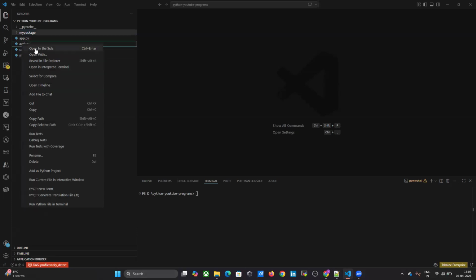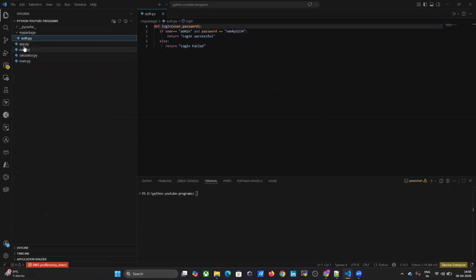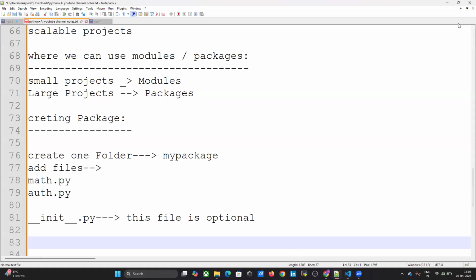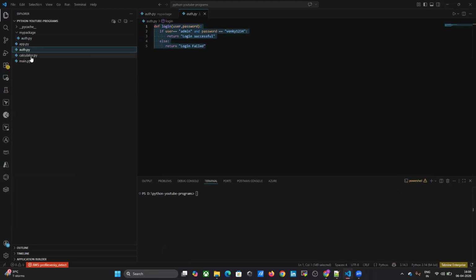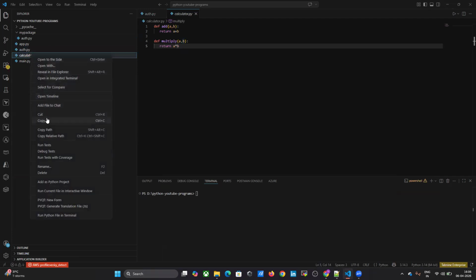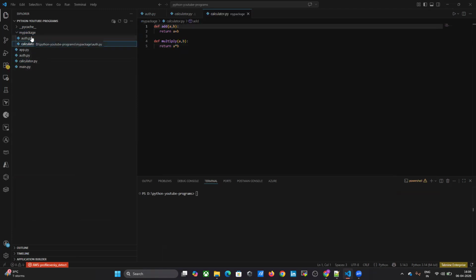Under my package, I copy the auth module that I already have, and app.py, the calculator, and the second one, math.py. I have created a folder, and under that folder I have created modules.